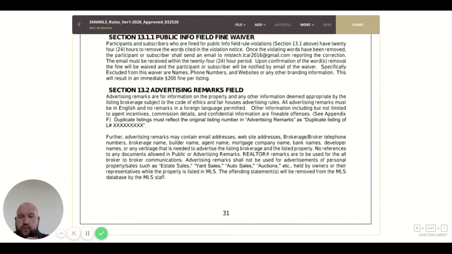I want to make sure you understand what is here and what is available for you. Keep track of it when you're in there. Remember, you cannot put any language other than English. It has to be in English at all times. It's here for you. If you guys have any questions, concerns, I'm always available.